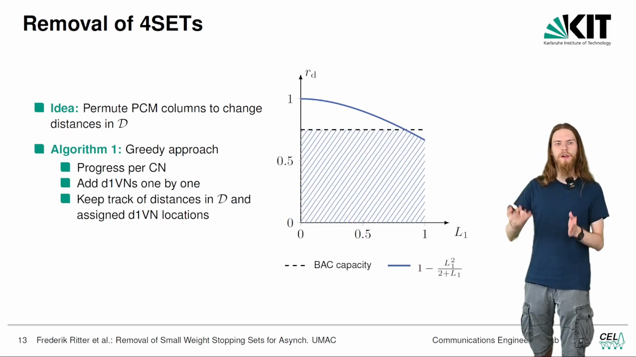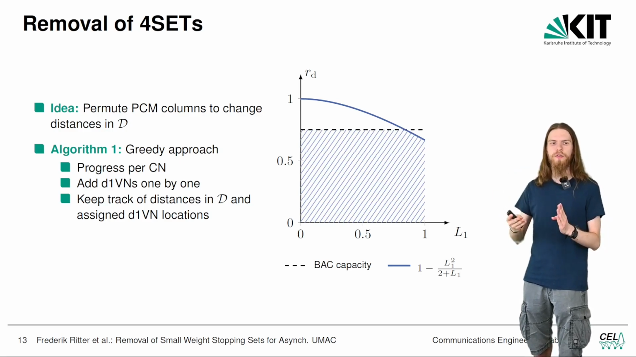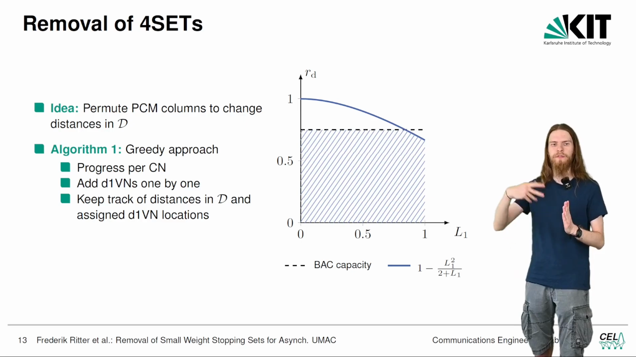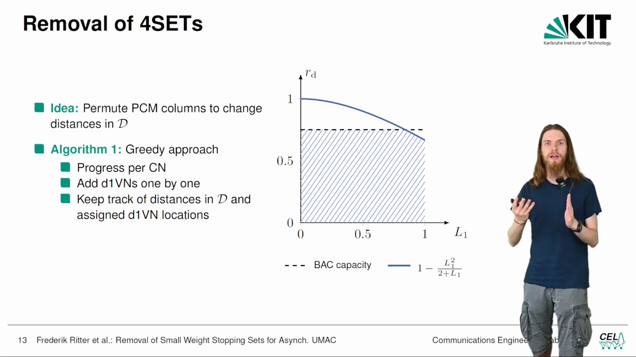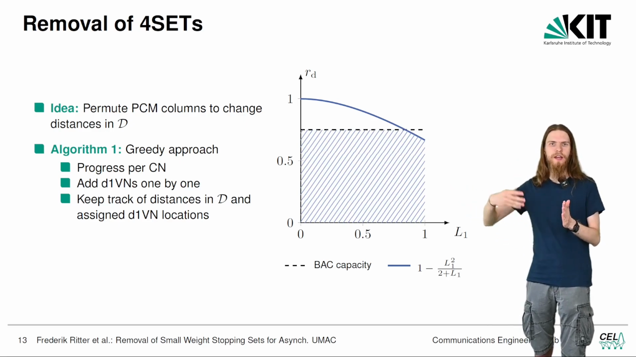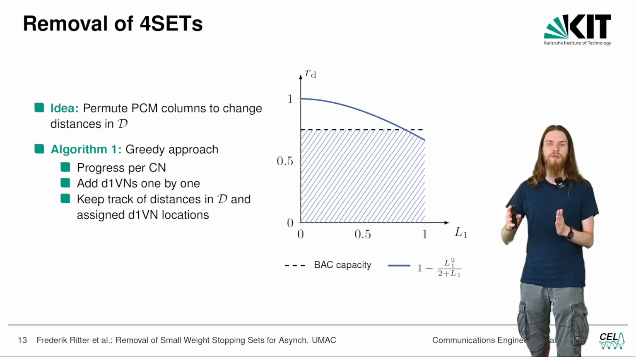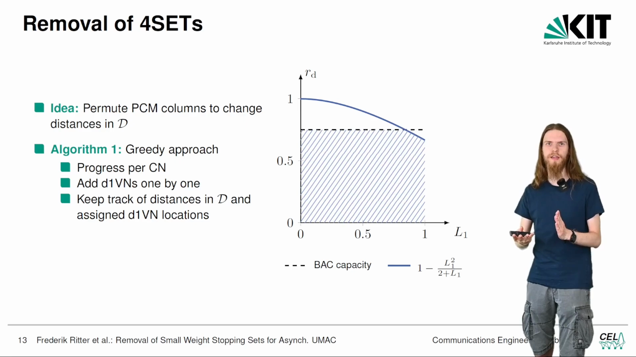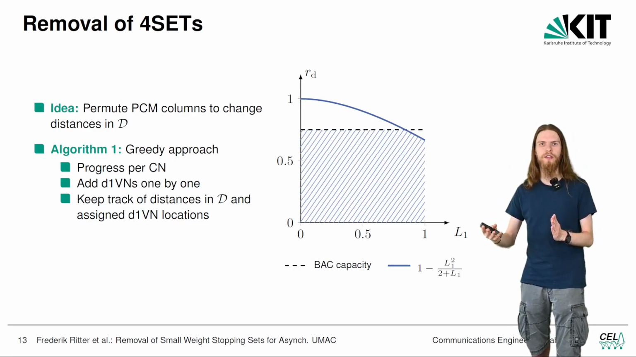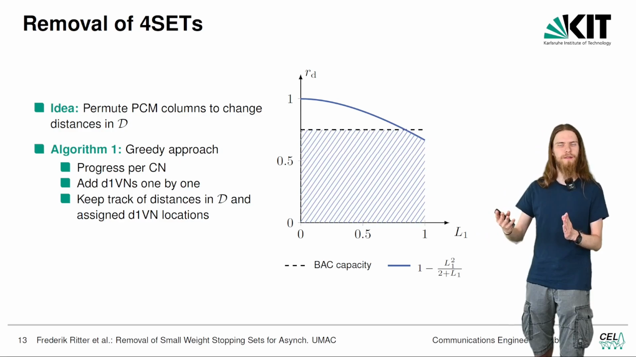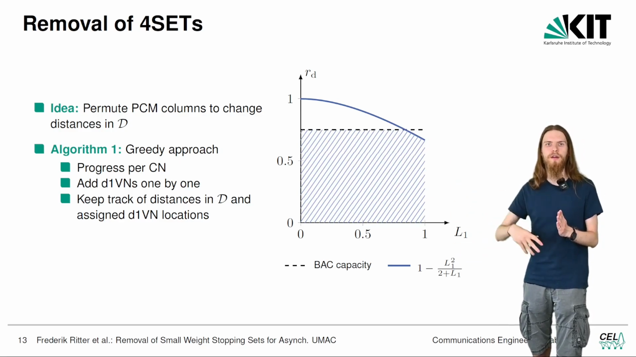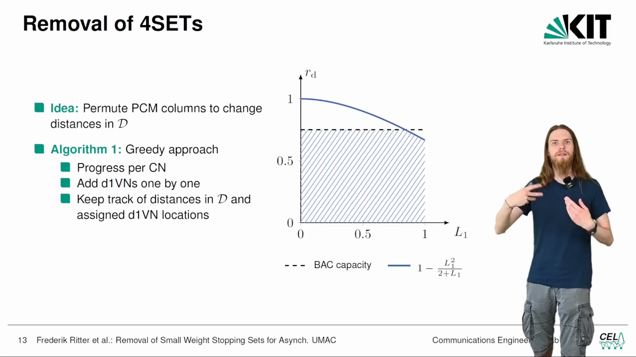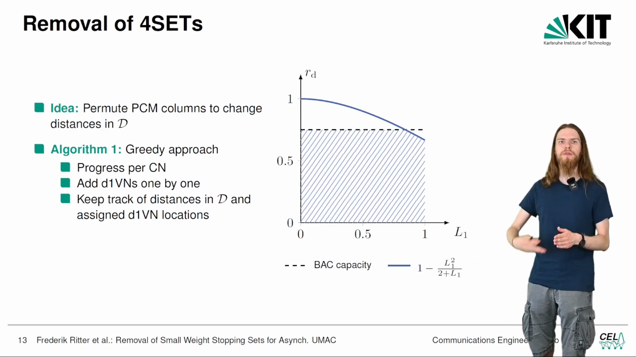Our algorithm is essentially a greedy approach. It goes from check node to check node, and for each check node it adds variable node by variable node. For each variable node it randomly selects a location where it could add this variable node. Then it checks if adding a degree 1 variable node in this location would lead to any duplicates in the distance multiset. If this is not the case, it adds the variable node in this location. If this would lead to a duplicate distance, then it discards the location and resamples a new location, and it continues until it has assigned locations to all degree 1 variable nodes for all check nodes.